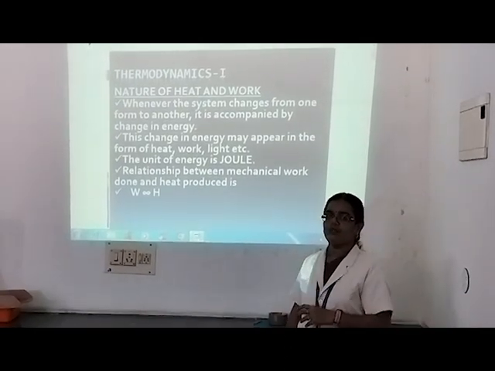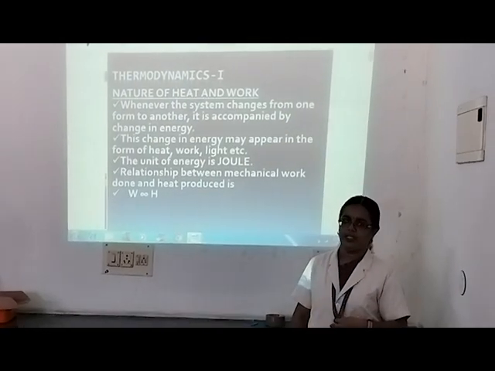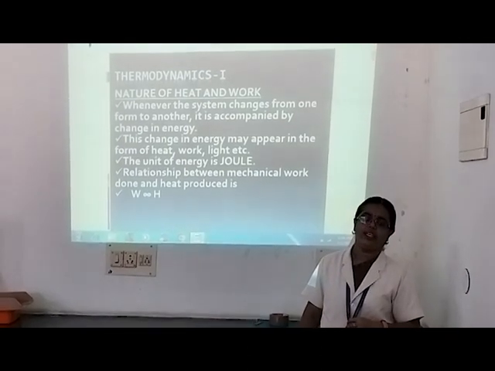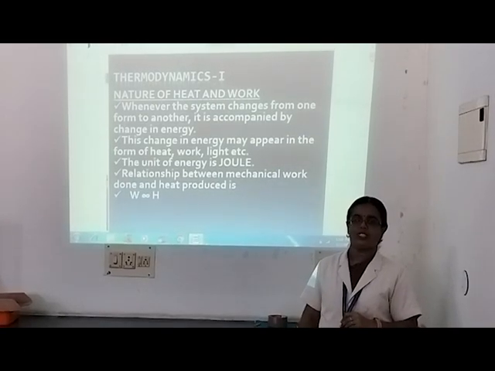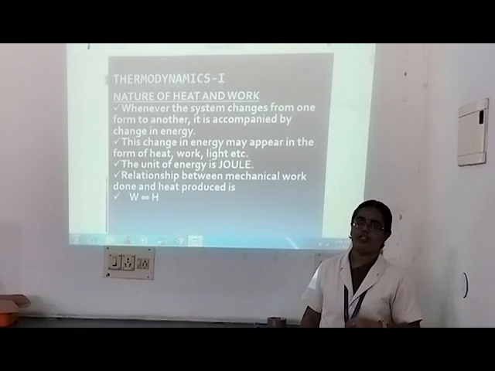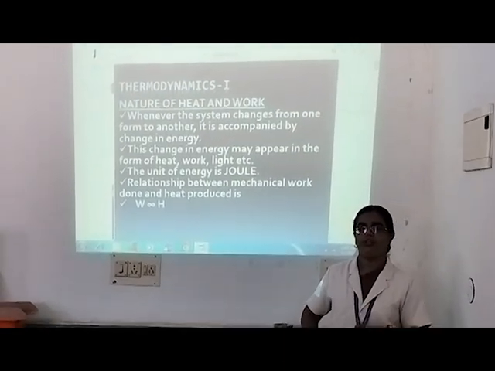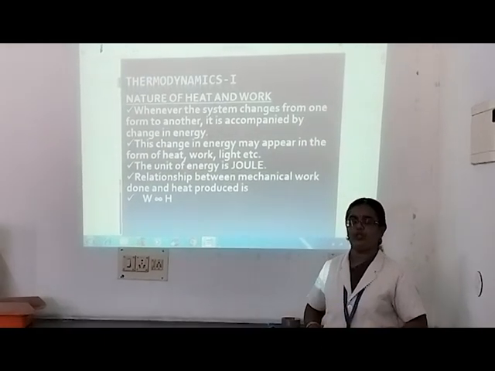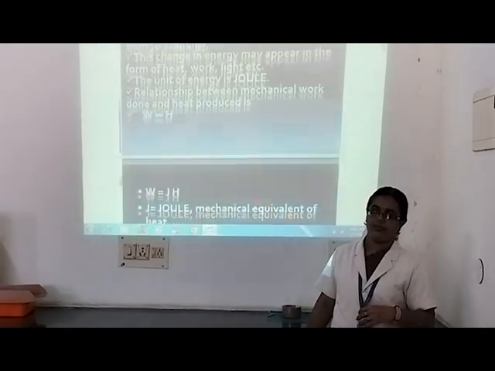Now suppose the system changes from one form into another form, a change in energy takes place. The change in energy will be accompanied by a change in heat, light, etc. So we know that work is nothing but energy, and the unit of energy is measured in joules. Now let us discuss the relationship between work done and heat. Work done is directly proportional to heat. So W is directly proportional to H.